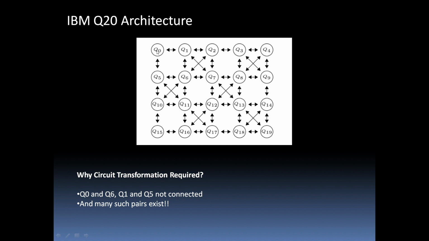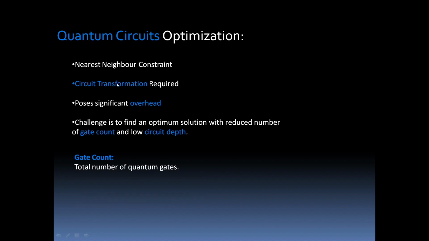But we can apply a quantum gate between Q0 and Q5 because they are in close proximity. They are following the constraint. But the Q0, Q6 or Q1, Q5 pair, they are not following this constraint, and consequently we cannot apply any quantum gate operation on them, right? So to satisfy this constraint, a circuit transformation is usually required to execute a quantum circuit on a particular quantum computer, which induces a significant overhead, right? This overhead can be calculated in terms of gate count and circuit depth.